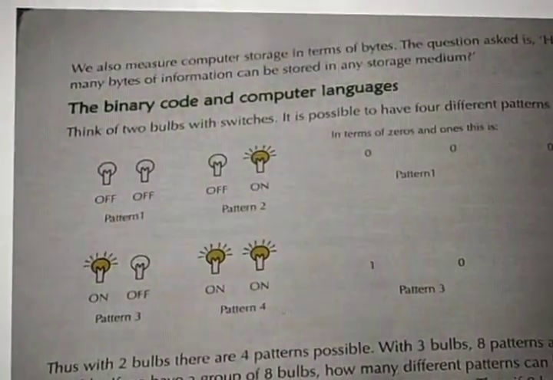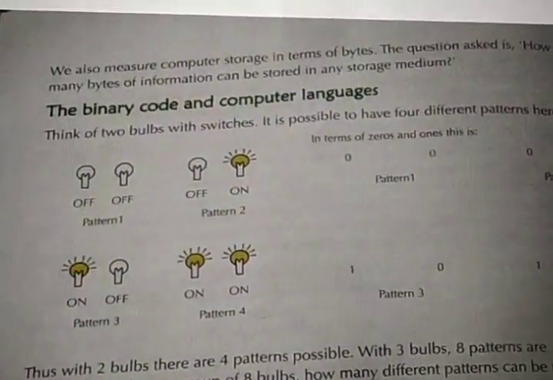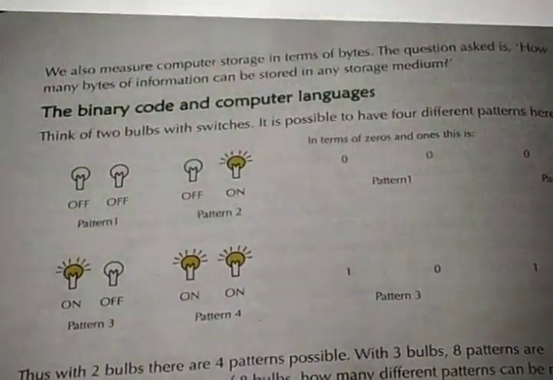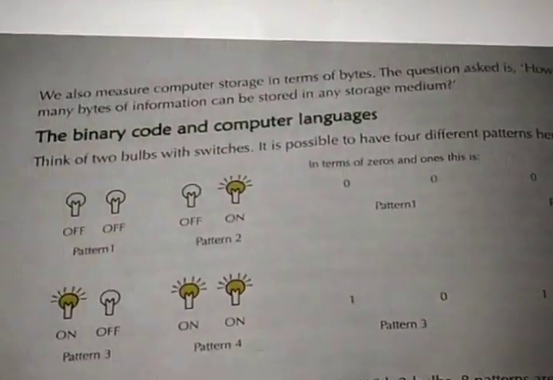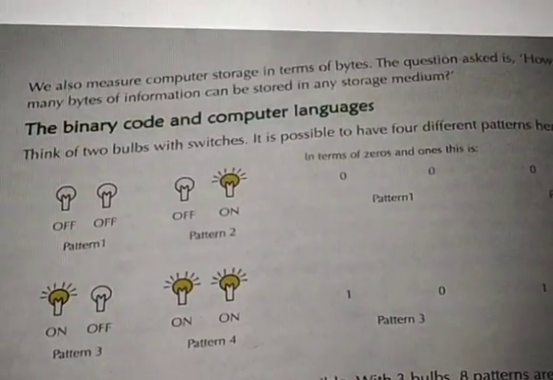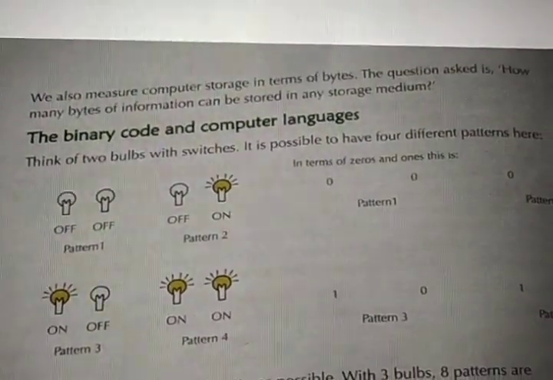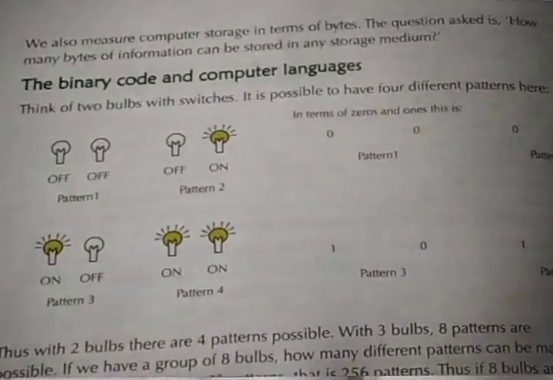One more explanation is given. If it is that, you will understand a little more clearly. The binary code and the computer languages. We will see how the binary code works, meaning how the computer language works. Both are the same actually. Think of 2 bulbs with switches. Just think now, imagine. Think of 2 bulbs with switches. These are the bulbs. Okay.